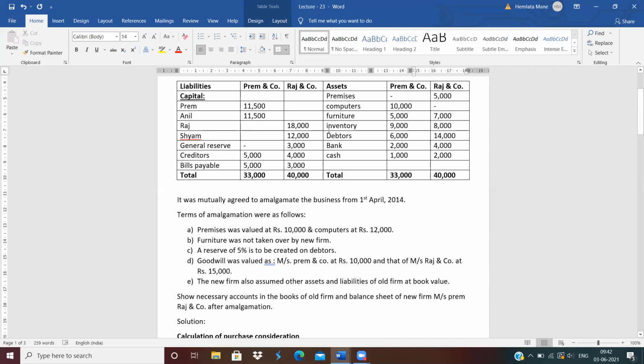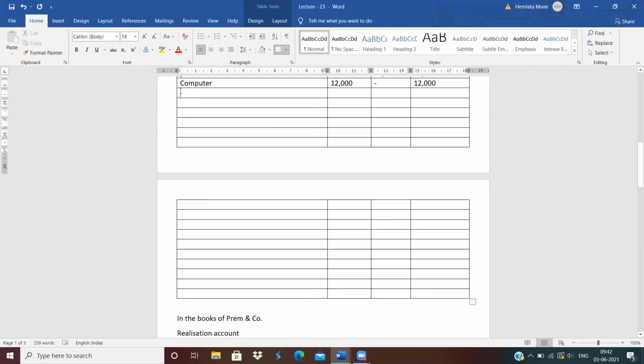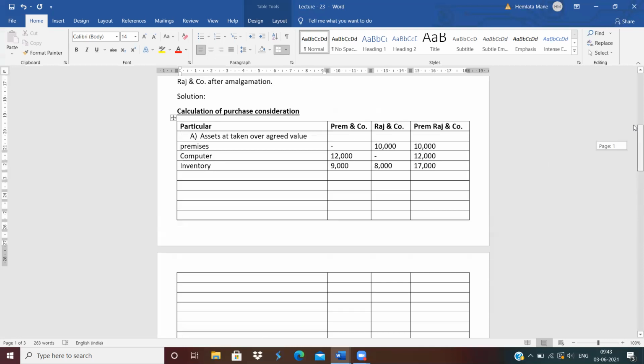Next is inventory. For inventory, no revised value is given, so write the inventory value as it is. Inventory 9,000 and 8,000. Total is 17,000. Next asset.